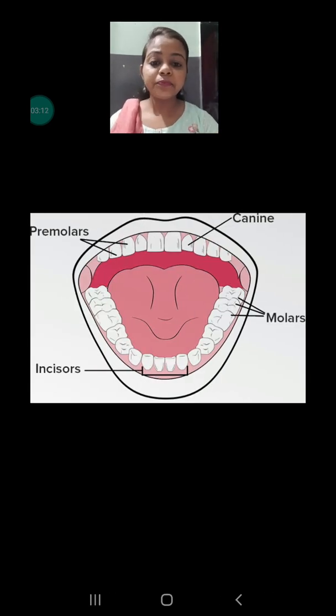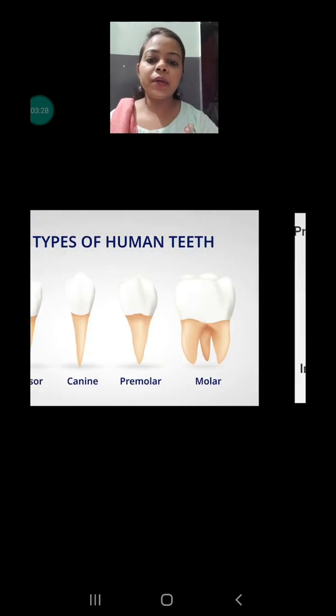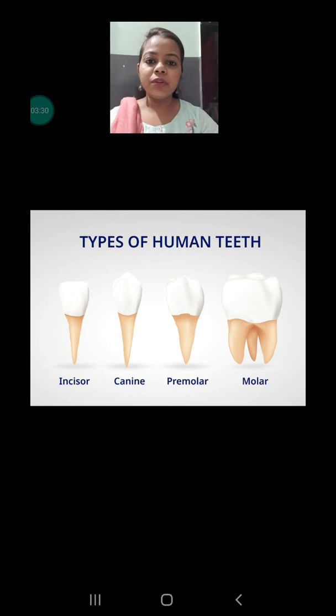Next, proceed. This is the arrangement of the 4 types of teeth in your mouth. The front 4 are known as incisors. After that, 2 pointed teeth are the canines, and after that the premolars, and the last ones are molars. Let's know more about these teeth.